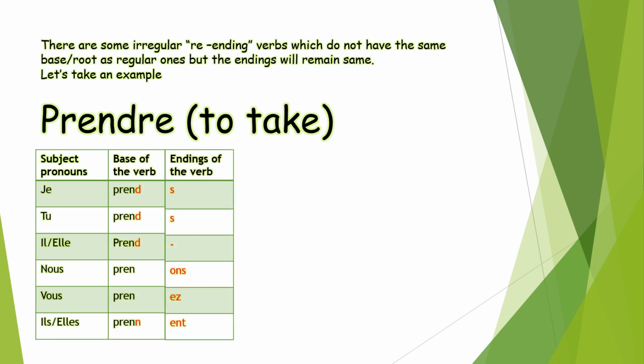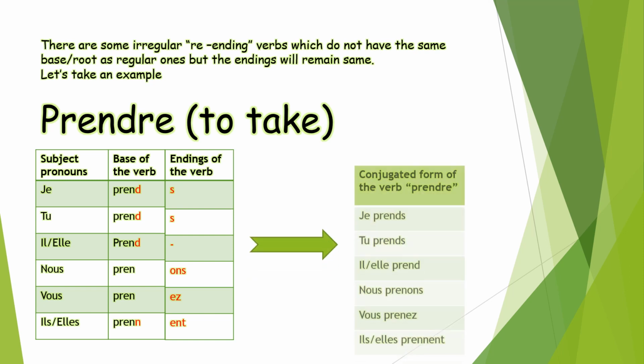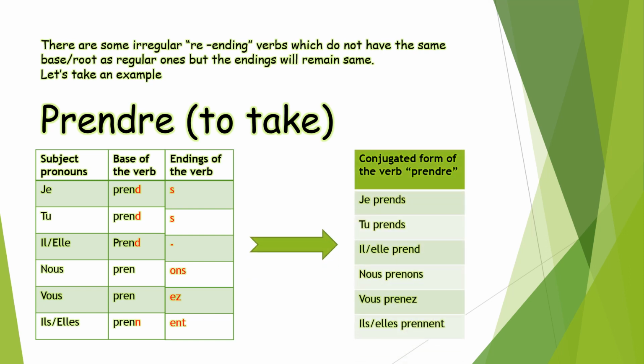Endings of the verb. Conjugated form of the verb. Prendre. Je prends, tu prends, il, elle prend. Nous prenons, vous prenez, ils, elles prennent.